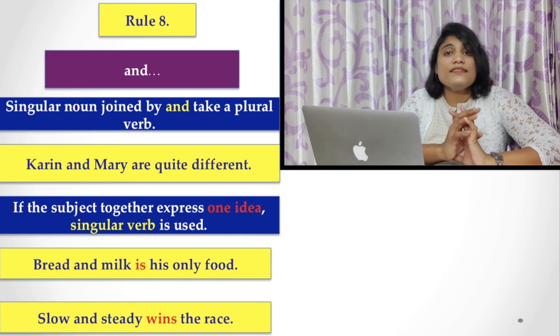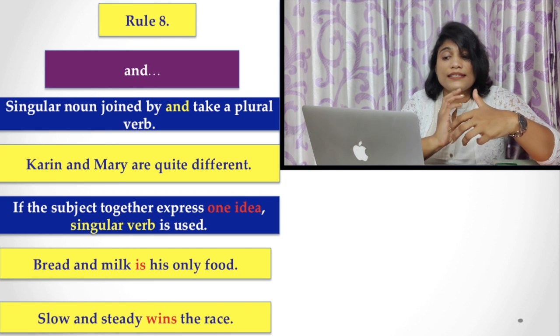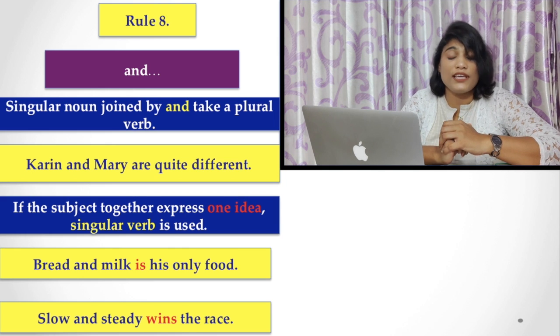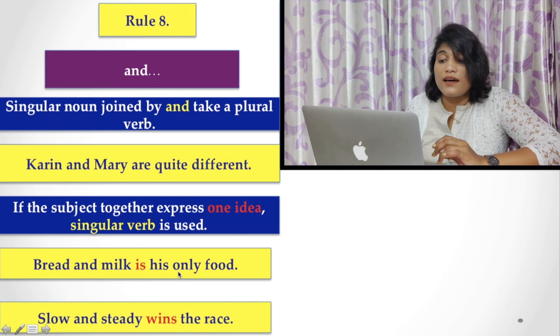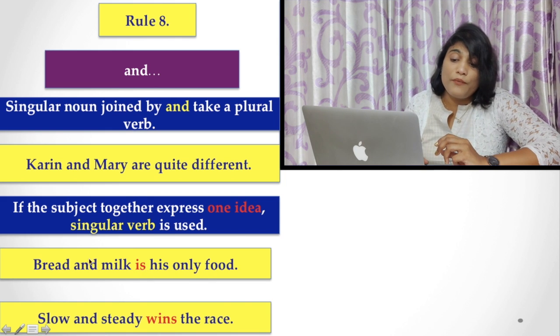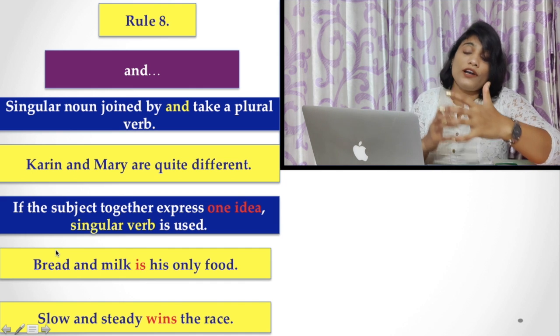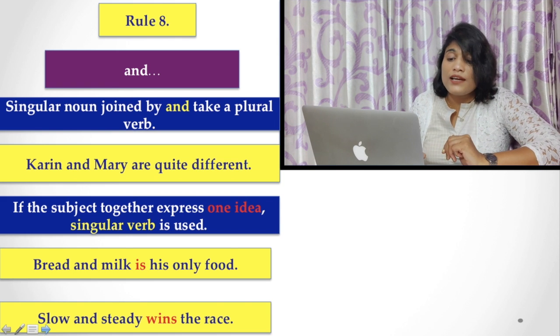But there is an exception in this rule. What is that? If the subjects together express one idea, you have to use a singular verb. That is, bread and milk is his only food. Here, bread and milk refers to the food item, the only food, which means he eats that thing. That is a meal. Similarly, slow and steady wins the race, because slow and steady are used to express one idea.